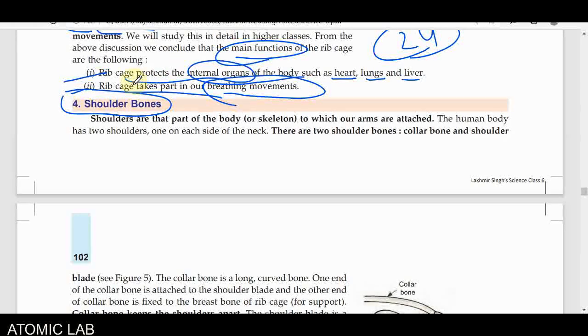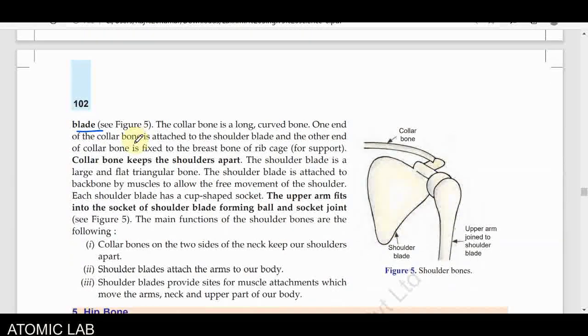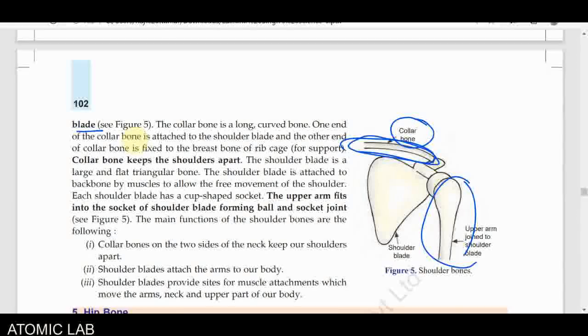You have to remember the shoulder bones, as we know that these are attached to our shoulders, definitely. Our shoulders are made of two bones: one is the collar bone and another one is the shoulder blade. If you see here, this horizontal bone is known as the collar bone, and it is present in our shoulders. And here, where our hand bones are attached, this is known as the shoulder blade.